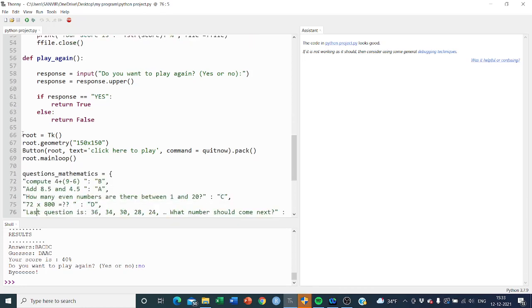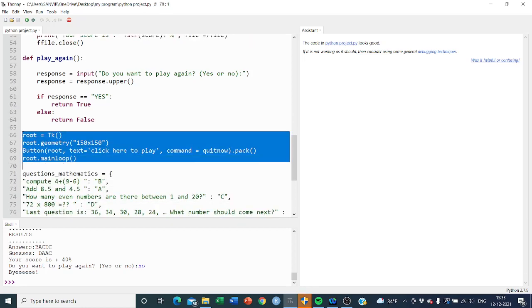Now this is the part of tkinter which I imported in the beginning of my program. What it is doing is creating one geometry, the screen which will be displayed, and here with one button I have used "click here to play". When we click on it, the command is activated, and it will destroy the window, which we wrote in this quit_now function, and then it is going to run through the main loop.